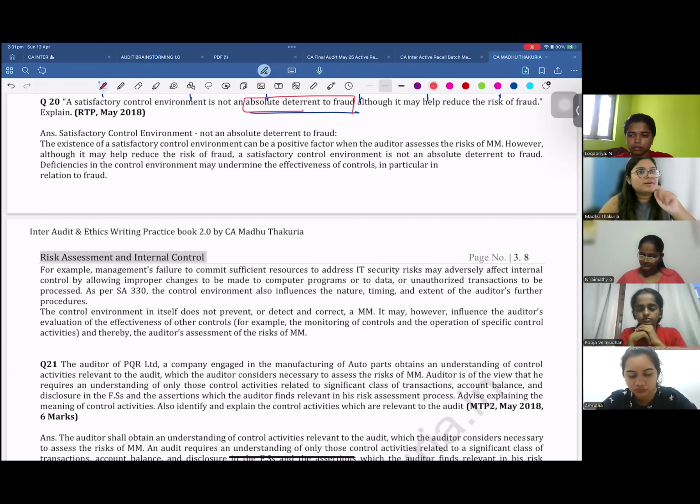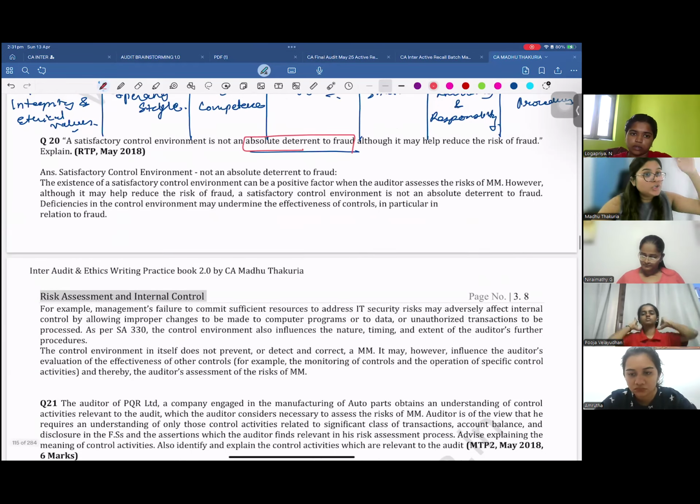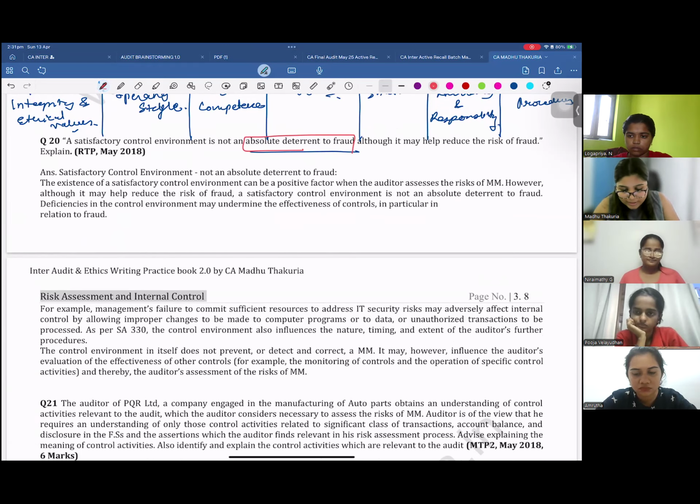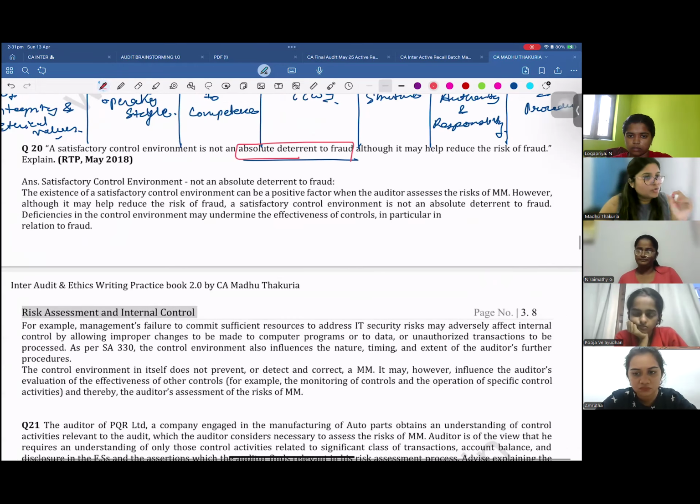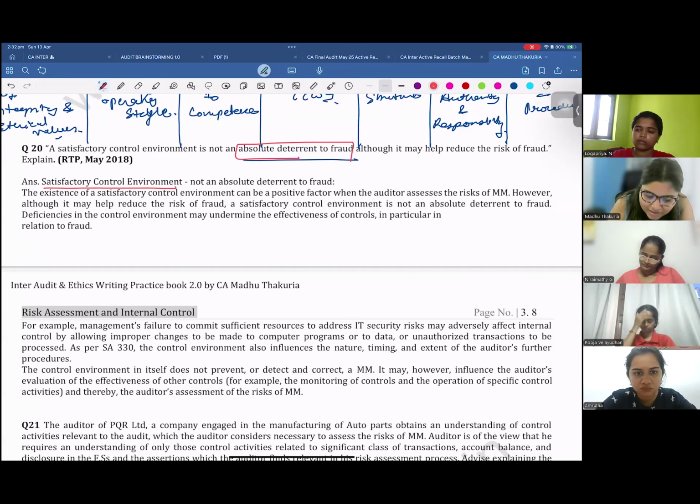And you can have a question related to it. Sometimes they go into layers of the topic to ask you a question. It's a very small topic, people usually skip it, but there can be a question on it. I want you to learn. You don't have to write this, and you can write this, but first let's read the answer. What does it mean that a satisfactory control environment is not an absolute deterrent of fraud?